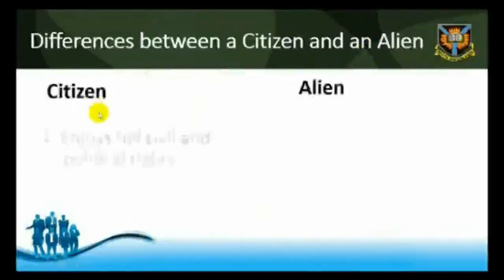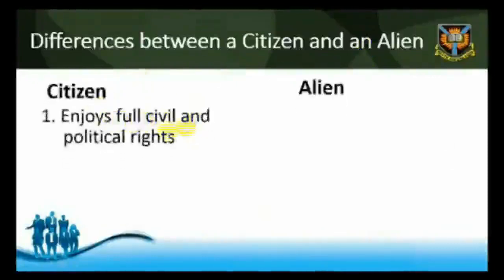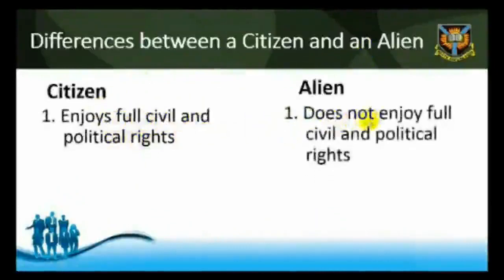1. A citizen enjoys full civil and political rights, which an alien does not enjoy. For example, a citizen can vote and be voted for, but an alien cannot enjoy such a privilege. 2.